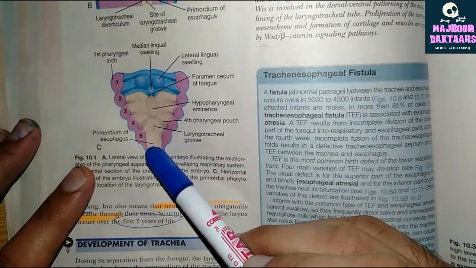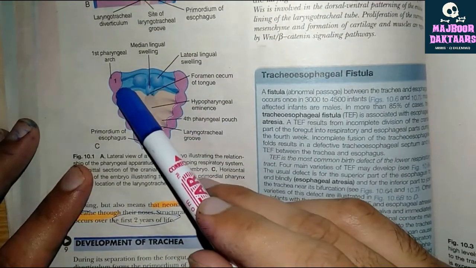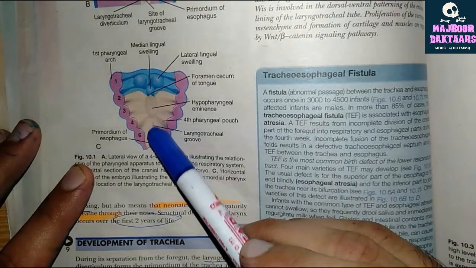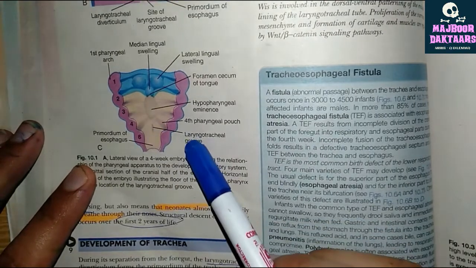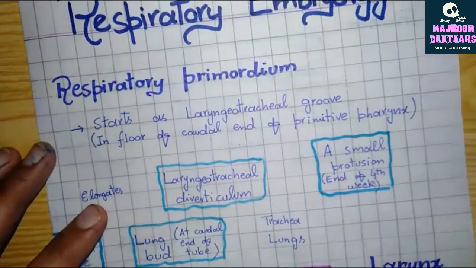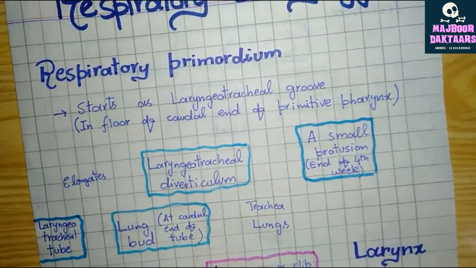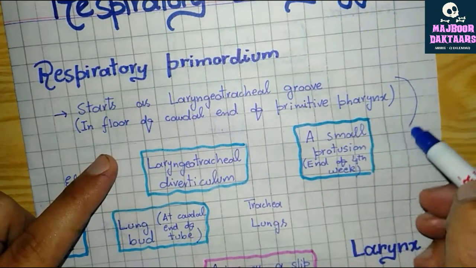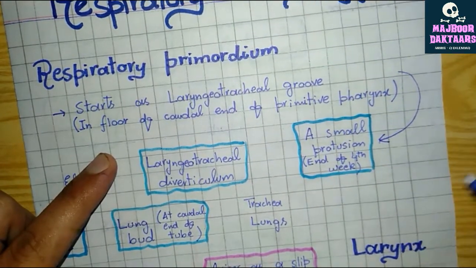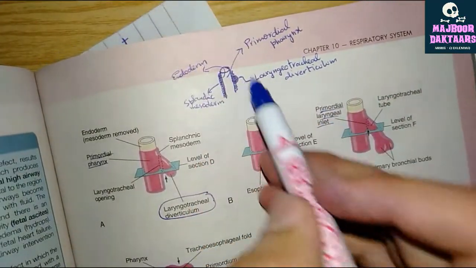The primitive pharynx has the pharyngeal arches on both lateral sides, and at the caudal side of the pharynx a groove is formed known as laryngeotracheal groove. Now, this laryngeotracheal groove forms a small protrusion at the end of fourth week, which is known as laryngeotracheal diverticulum, as shown here.